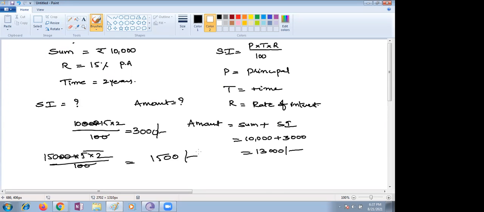What is compound interest? Simple interest we take as SI, the same way compound interest should be taken as CI. See children, there are many situations in our day-to-day life. My father has kept some money in the post office for 3 years. Every year the money is increasing more than the previous year. Did you observe any time in your parents' bank account fixed deposit books, children?